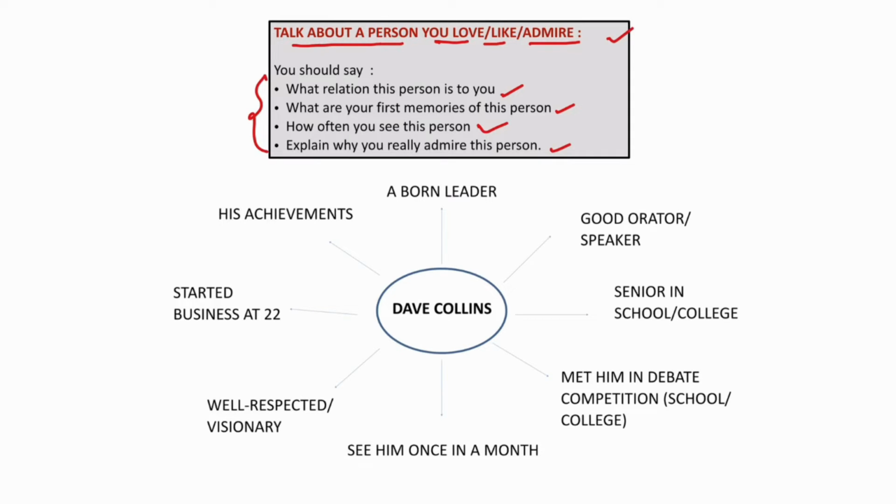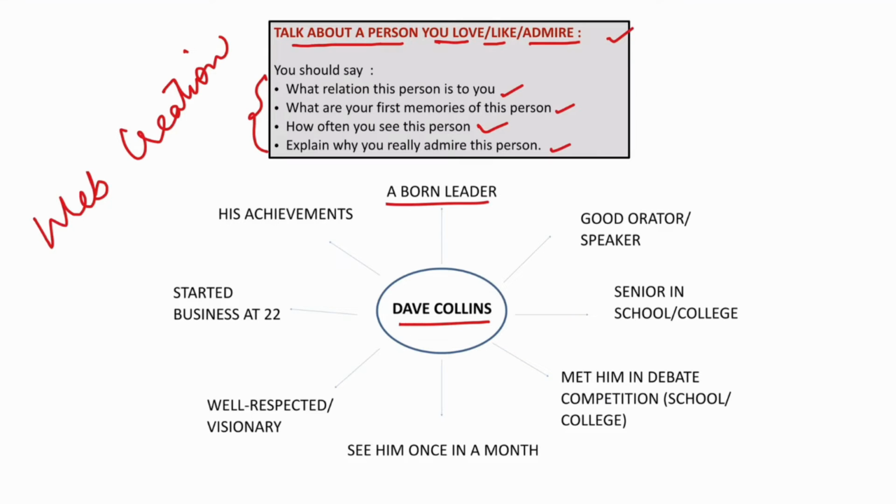So this kind of cue card will be given to you at the time of your speaking in Part 2. In that case, it's better to use a web creation. You can see this is an example of web creation. Here I have written Dave Collins. He's my best friend, or you can say I admire him a lot. So I'm talking about Dave Collins, right? I have written some important words, that he's a born leader. So I'm talking about his characteristics, which is his plus point.